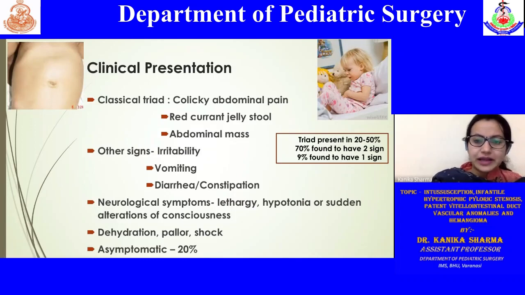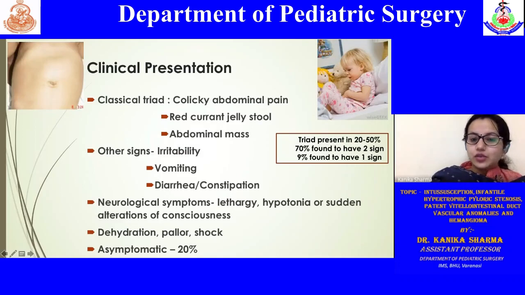The child will be fine, running around, walking everywhere. But suddenly when the colicky pain starts, you may see that the child has changed its nature and is in pain, crying inconsolably. This is a very important feature and is seen in almost 85% of them.